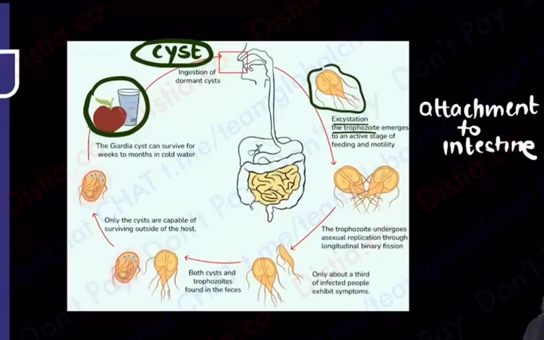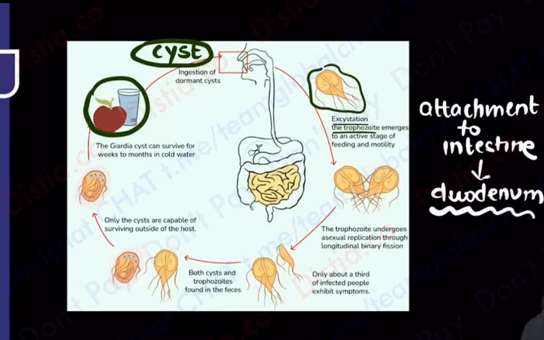Now, there are going to be trophozoites, and the trophozoites are going to divide. What did you take in? You took in the cyst form. The cyst has changed into the trophozoite. The trophozoite will start dividing, and after that more cysts and more trophozoites will form. That is none of my concern. My concern is that it has attached to the intestine. Which part of the intestine? The duodenum. I will ask you, what is it going to cause?